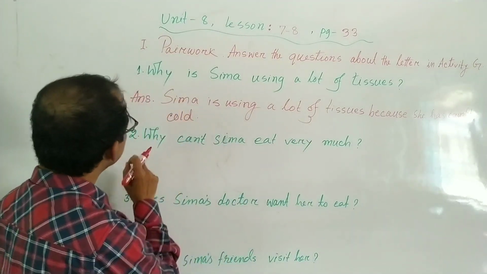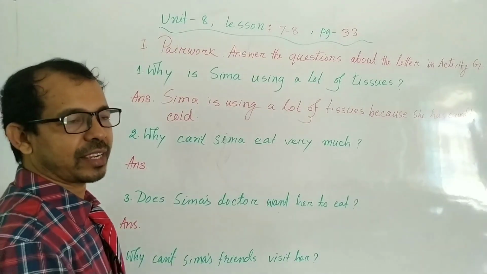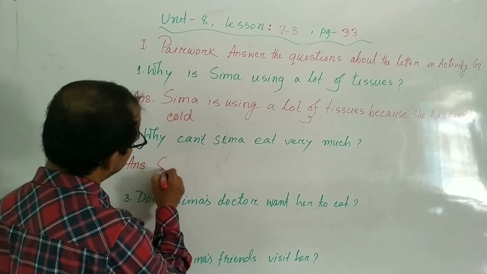Second one, why can't Shima eat very much? So write here first the subject.